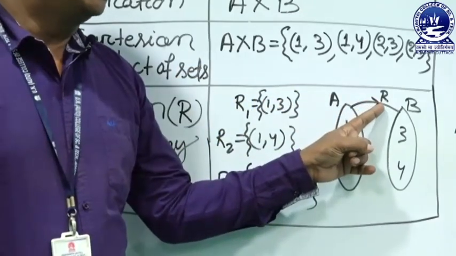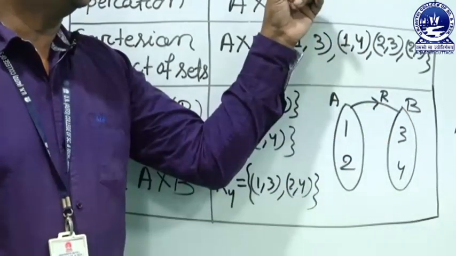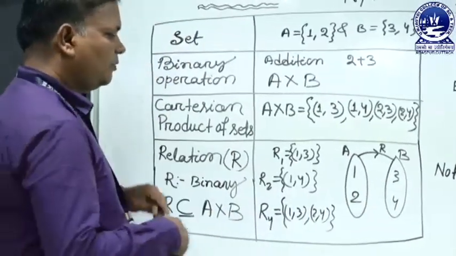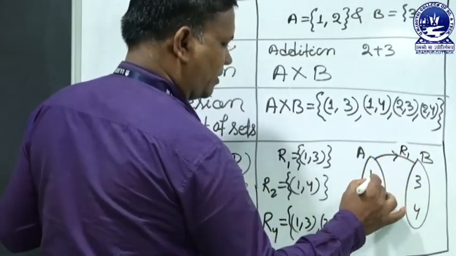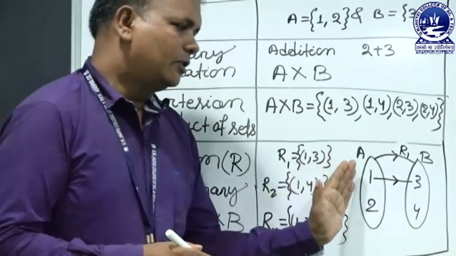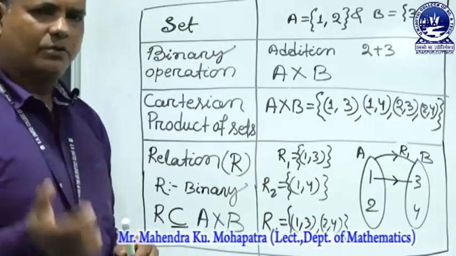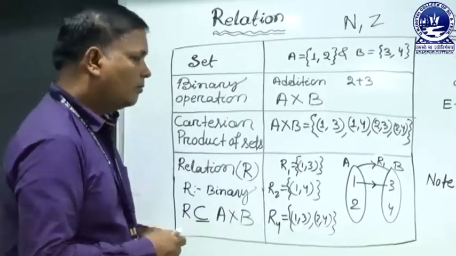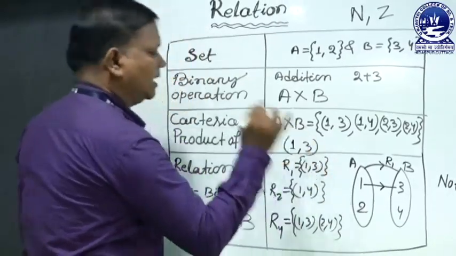Suppose the relation is R, this is set A and this is set B. Set A contains the two elements 1, 2, and B contains 3, 4. Suppose this is R1. R1 can be represented as a figure like this. That means two families are related through the relation between 1 and 3. In society, mother and father are the names of relations. But in mathematics, when we write (1, 3), there is a relation.